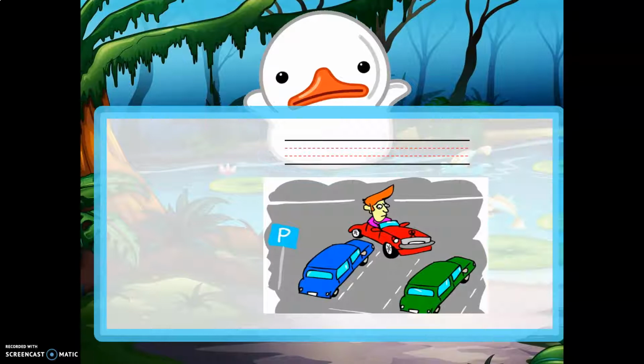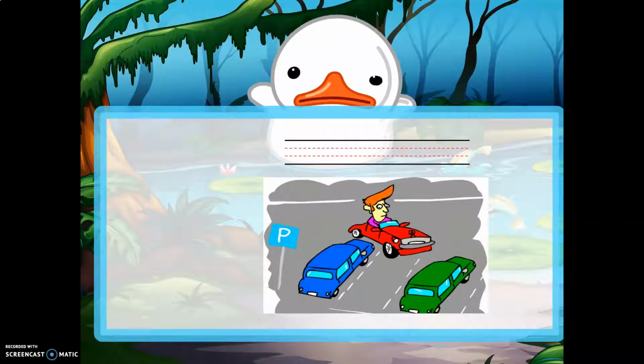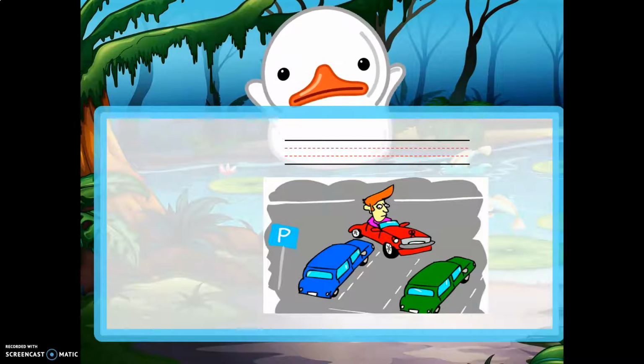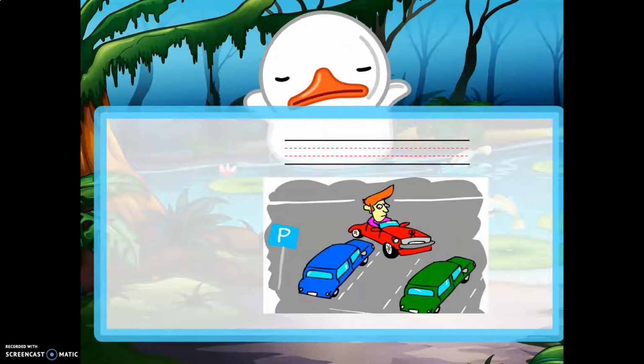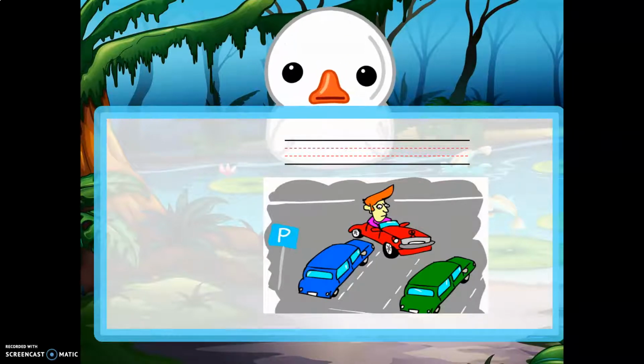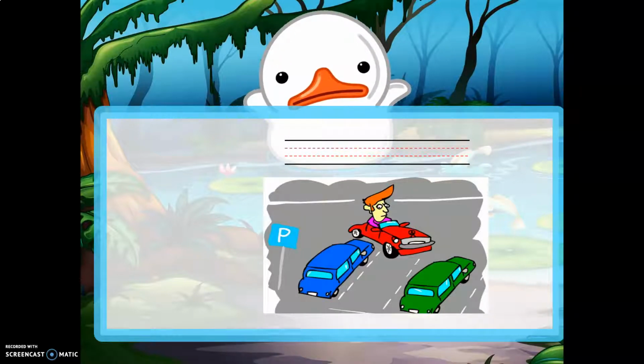What about the third word? First of all, if I ask you, how many cars can you see in this picture? I can see 3 cars, okay? Red car, green car, and blue car, right? And I can also see a man trying to park his car or trying to stop his car in the park. So we can say the man is trying to park his car or trying to stop his car.